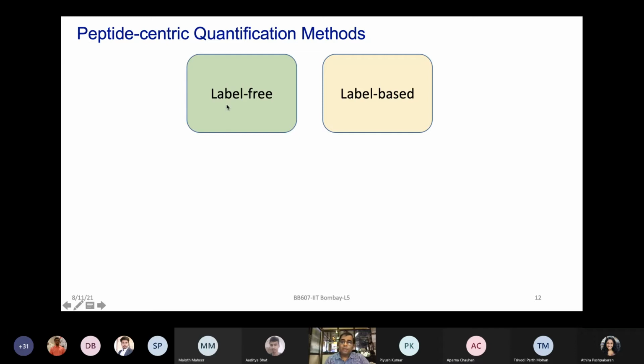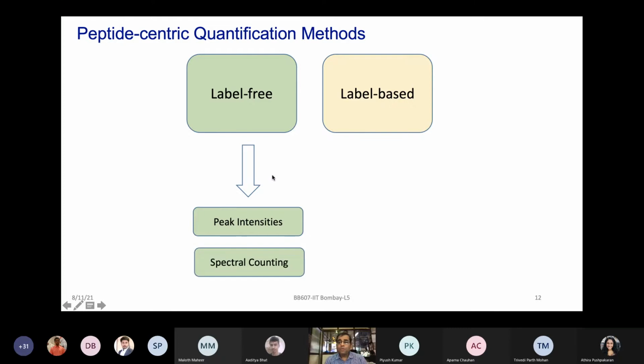Or else can we also use a label-free approach, which means we are not going to add any tag or label on the protein, but rather we are going to try to measure the protein properties in its own way and just try to understand how the protein is changing because of my control versus disease condition without adding any label. Now this part becomes much more tricky because without having a specific tag to monitor, you are looking at some very specific properties of these peptides, looking at the peak intensities or how many spectra of those peptides are being observed. Those kinds of traits you're going to follow.